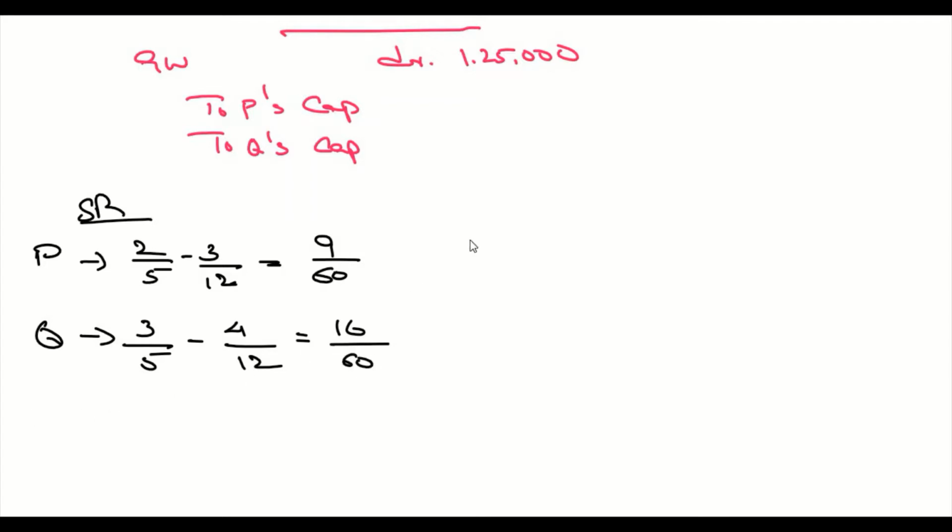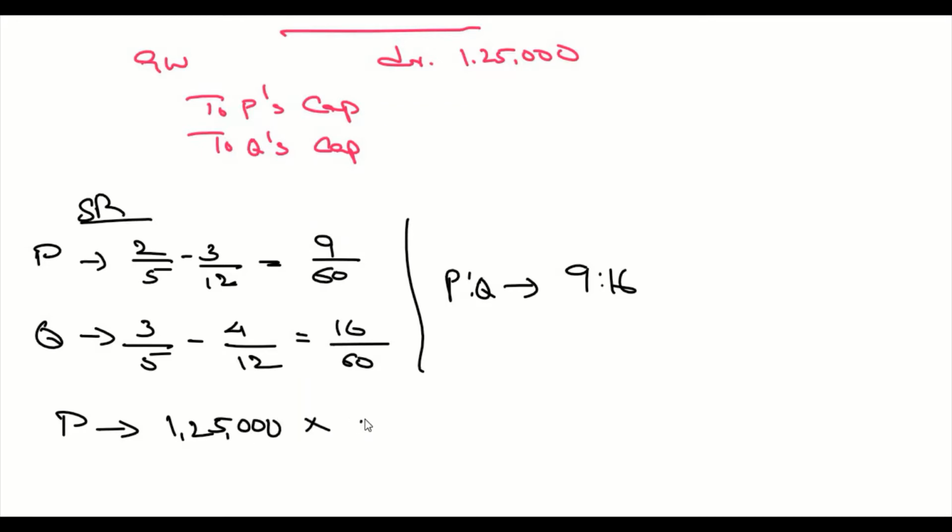So the sacrificing ratio between P and Q is 9:16.